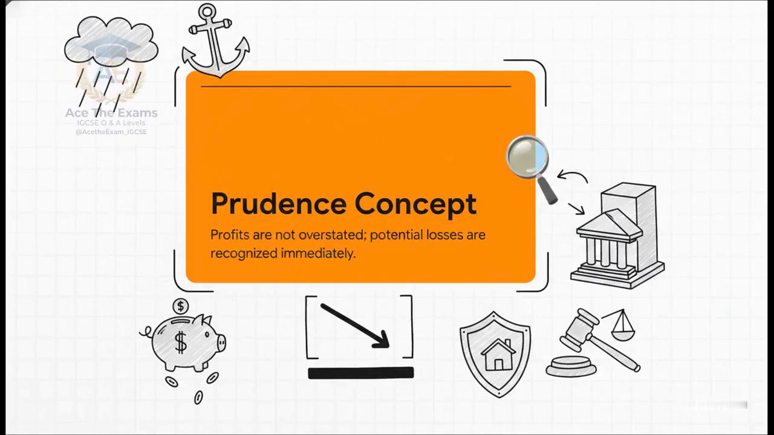Alongside that modern vocabulary, we have the prudence concept. Think of this as the ultimate reality check for any business. It dictates that you must never, ever overstate your profits, and you absolutely must recognize all potential losses immediately. Never violate this concept by ignoring risks, because banks, owners, and tax authorities rely entirely on this integrity.